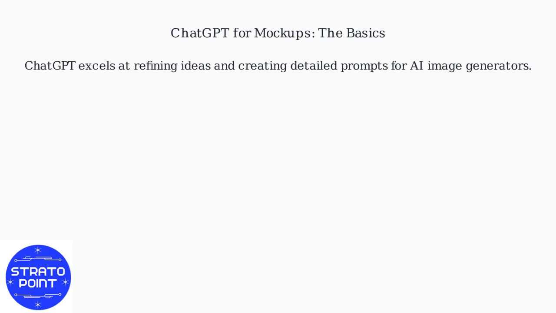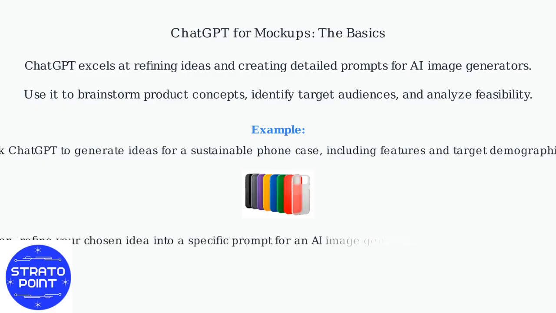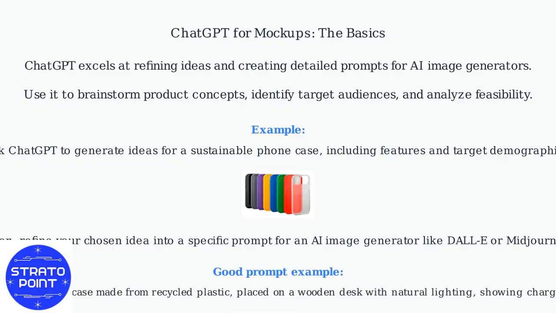ChatGPT excels at refining ideas and creating detailed prompts for AI image generators. Use it to brainstorm product concepts, identify target audiences, and analyze feasibility. For example, ask ChatGPT to generate ideas for a sustainable phone case, including features and target demographics.